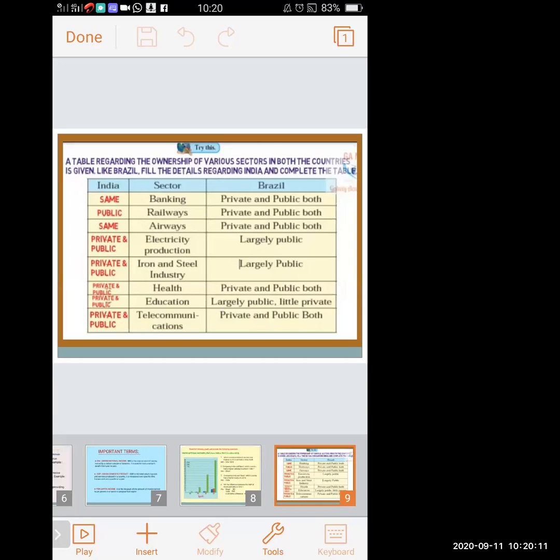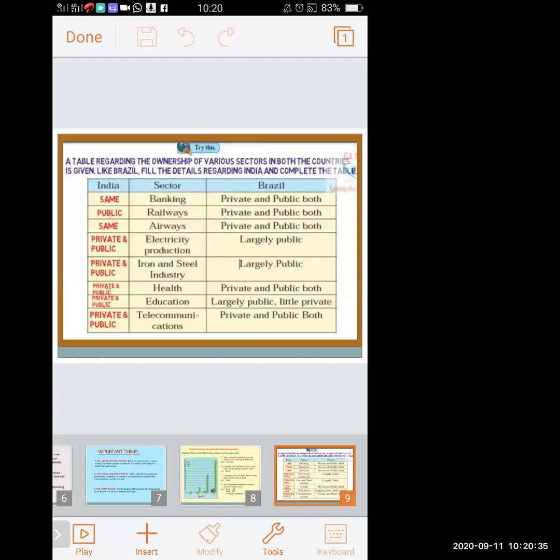Next is airways. Private and public both are in Brazil. Brazil has both, private also, public also. And in India, it is also the same. India also has private airways and public airways. Now the next sector is electricity production.